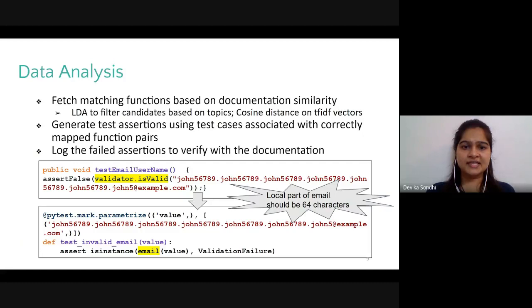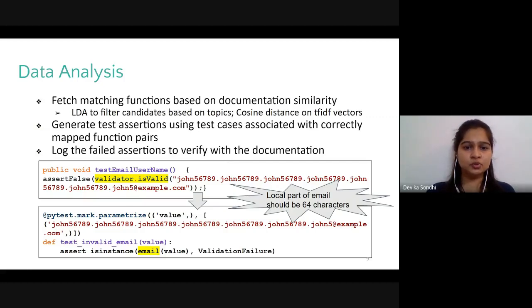We use text similarity of the documentation associated with the functions for computing the function matches. For the retrieved matches of a query function, we used their corresponding test suites to generate test cases and log assertion failures to check if these failures reveal an inconsistency with the query's documentation.